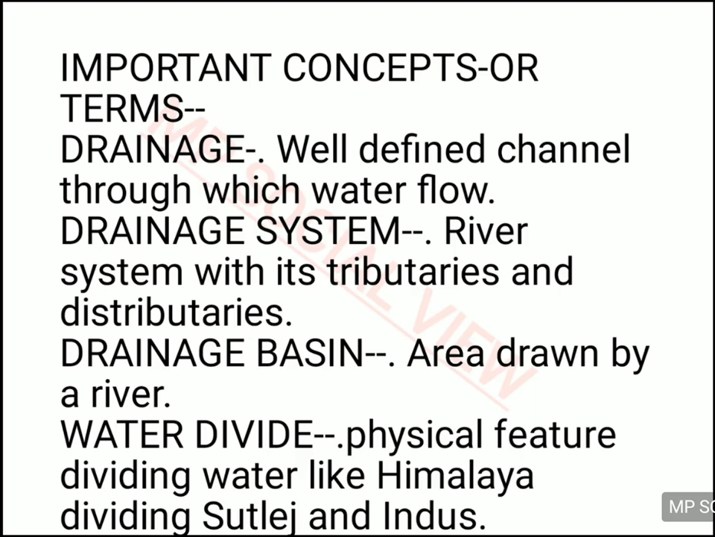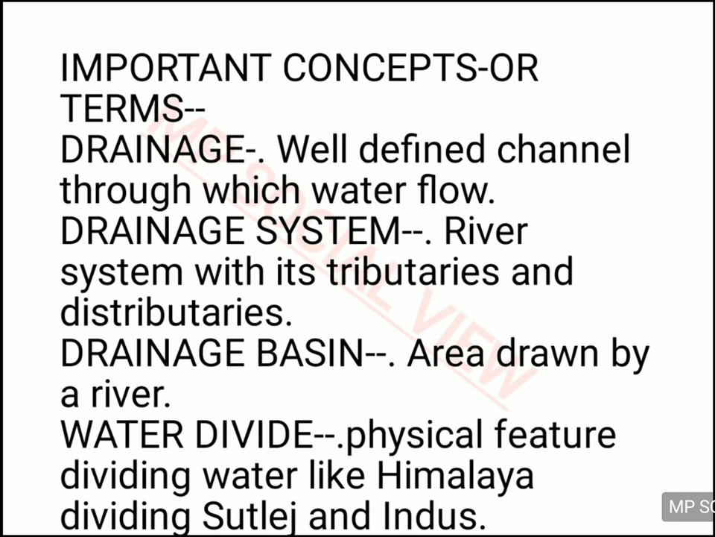Okay, so the river flowing with its tributary and distributaries, the river together with its tributary and distributary is called drainage system. What is drainage basin? When the river is flowing with its tributary and its distributaries, it covers some area. So the total area covered by the river along with its tributaries and distributary is called its drainage basin.